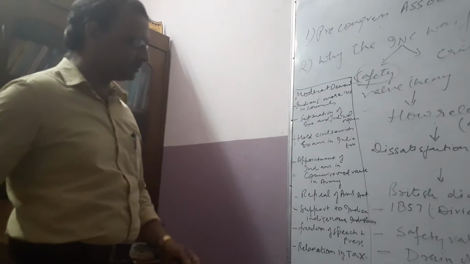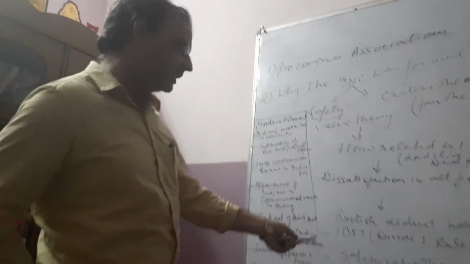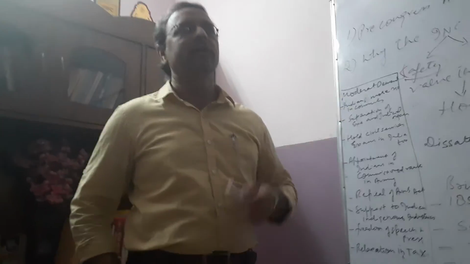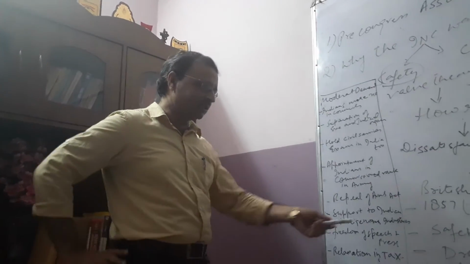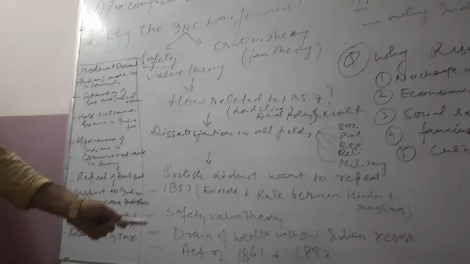Then we have to discuss that the British did not want to repeat the revolt of 1857. That's why they followed the policy of divide and rule between Hindus and Muslims. उन्होंने उनको divide भी कर दिया. And people like Sayyid Ahmad Khan helped the British people in the divide and rule of the Hindus and the Muslims. Then the safety wall theory also we have discussed, and drain of wealth, and Indians didn't resist.